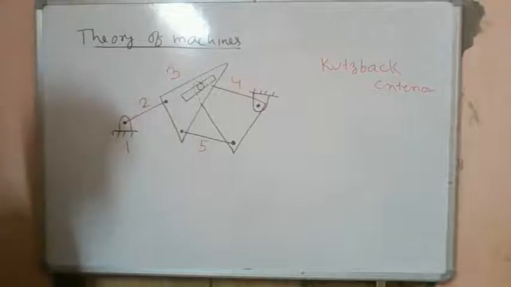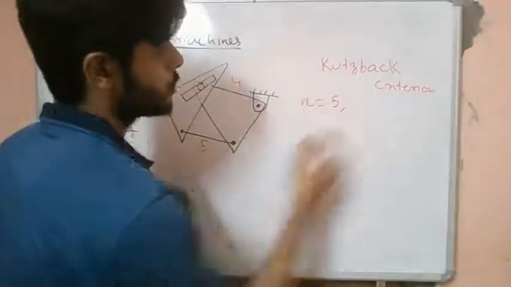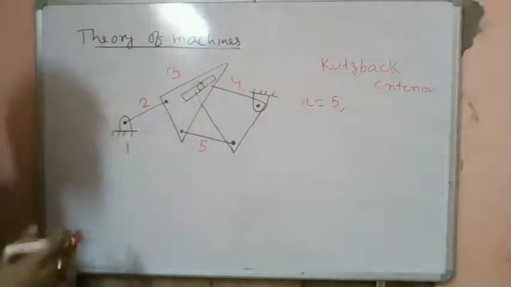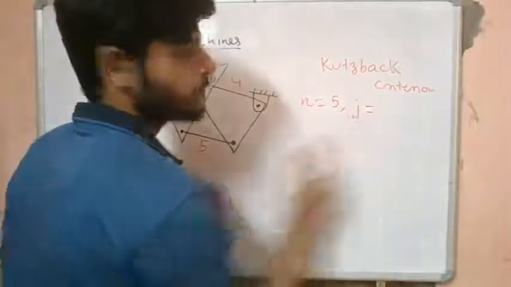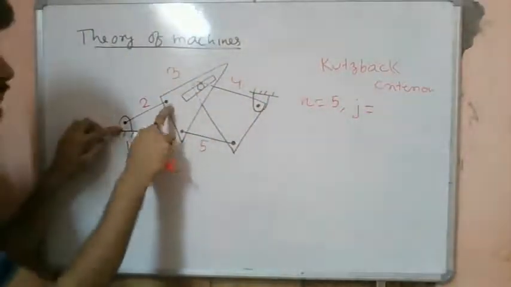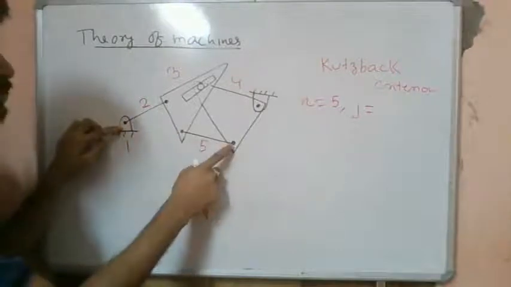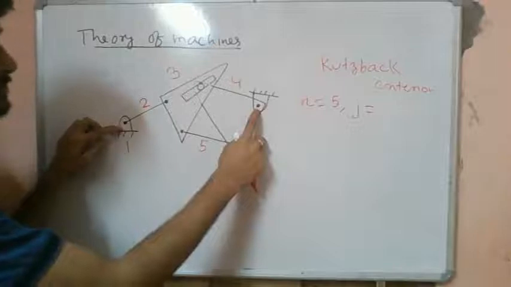Fine. So let's try to find the mobility. n is equal to 5; we have 5 rigid bodies. How many lower pairs are there? 1, 2, 3, 4, 5. So we have 5 lower pairs.